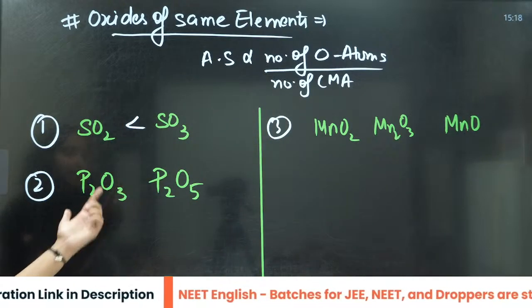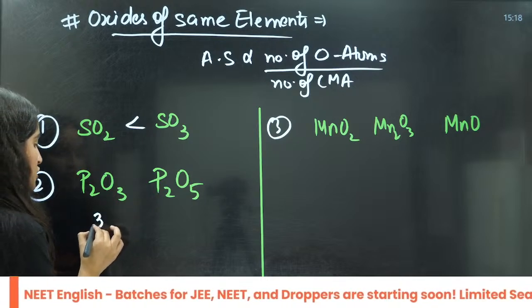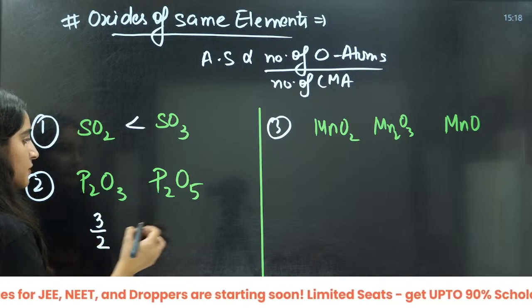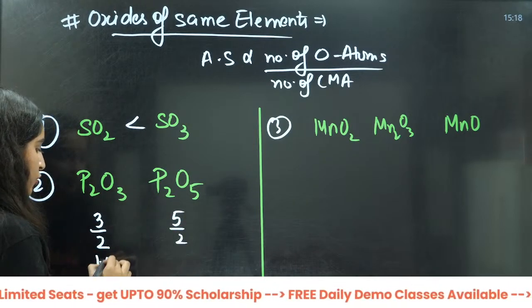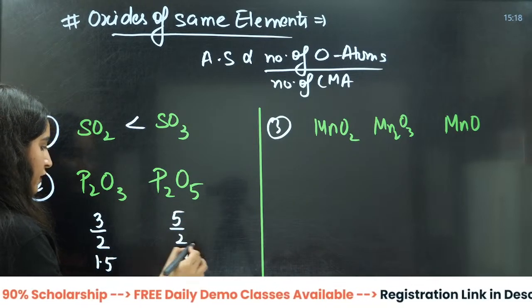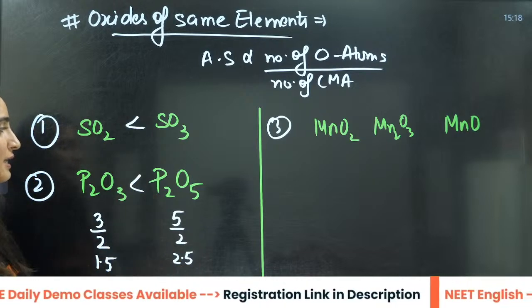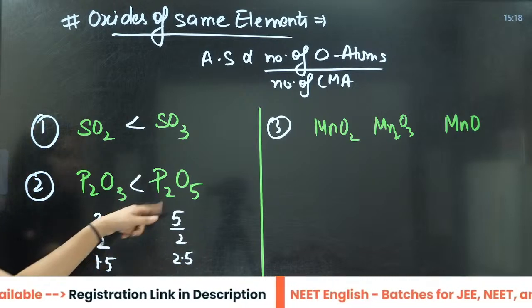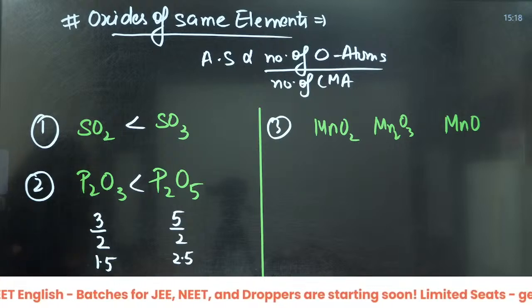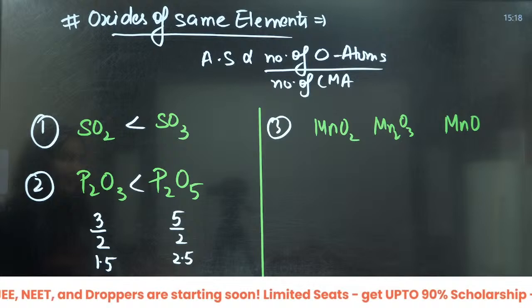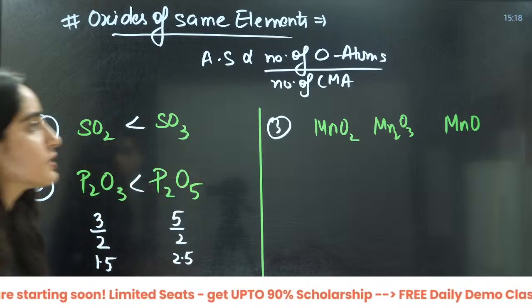For P2O3, the number of oxygen is 3 divided by central atom 2, and P2O5 is 5 divided by 2. This is going to be 1.5, and this is going to be 2.5. So here it will be increasing, not decreasing. Increasing order. What about this one?